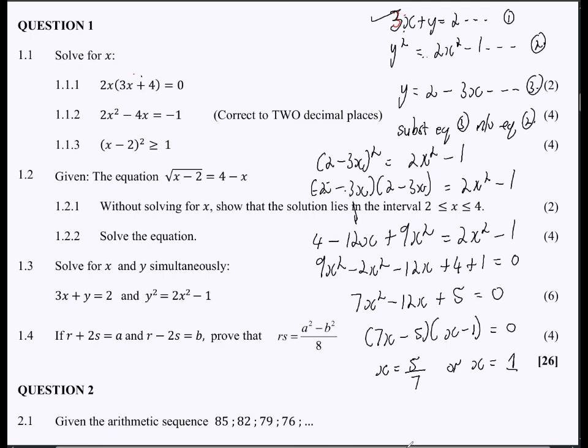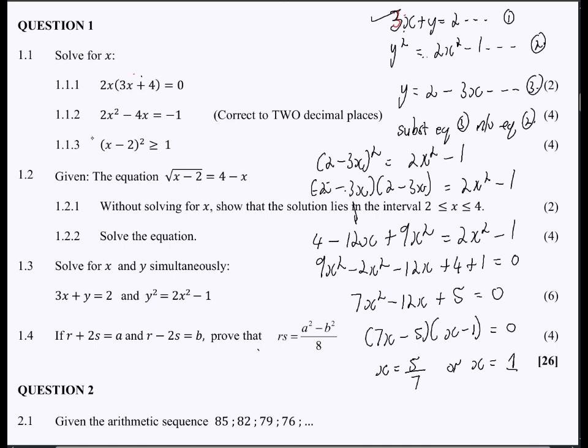We should also find the values of y, right? So to then find the values of y, this is what we're going to do now. To find the values of y, we need to go back to equation number 3, right? So we already have our x coordinates, and then we can say, okay, so I'm trying to make space for this one here.